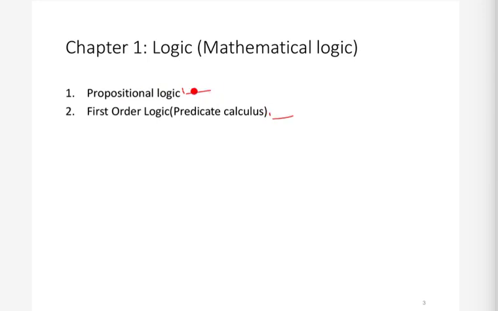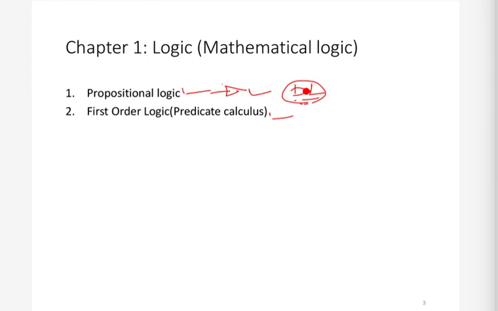This is a very easy topic. When we study propositional logic, there is a subject called digital logic, right? In digital logic you have a chapter named Boolean algebra.